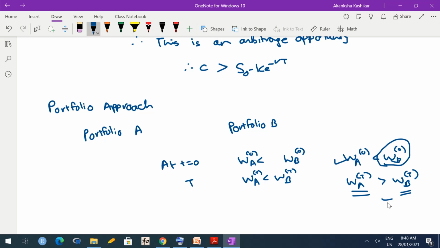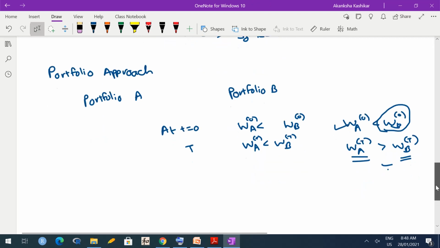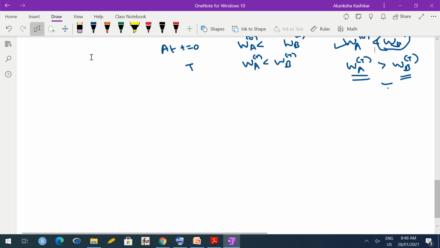Okay, so if the relationship is reversed, or even if say one is less and another is equal, then there is an arbitrage opportunity. Hence, the relationship between the worths of the portfolios should remain constant throughout the time. That is again equivalent to no arbitrage assumption. So we can use the portfolio approach to derive the lower bound that we derived just now.